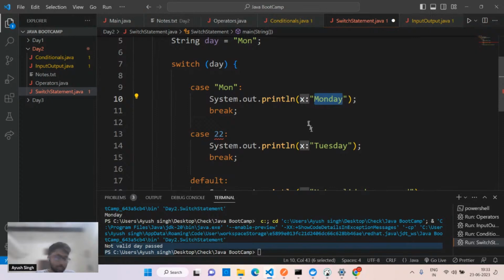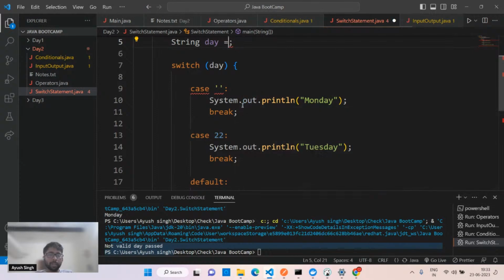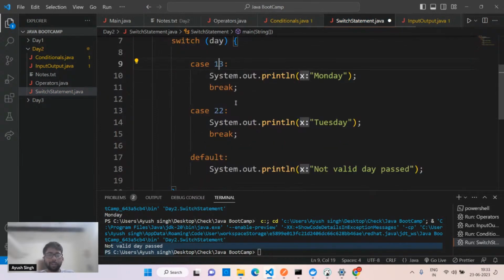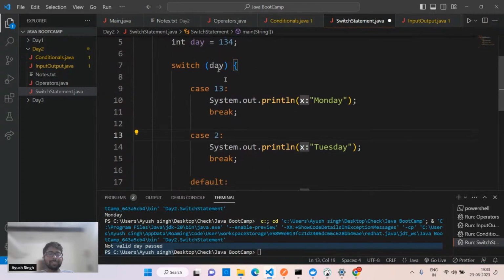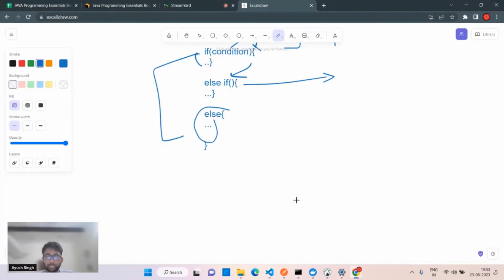It continues checking all the cases. That's not totally correct, but I'll ask with a simple snippet tomorrow, and you have to tell me. I hope you got the idea about the switch statement. You have to use the break statement every time, otherwise some blunder will happen. Cases will be checked with the parameters. Default is like the else statement.